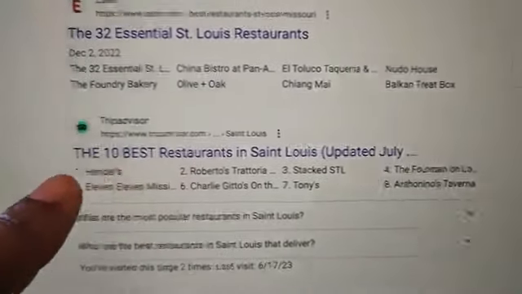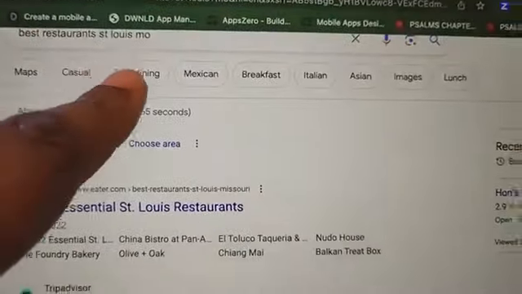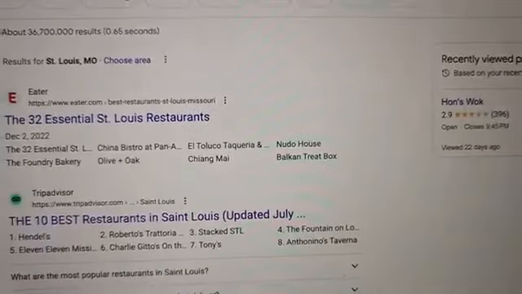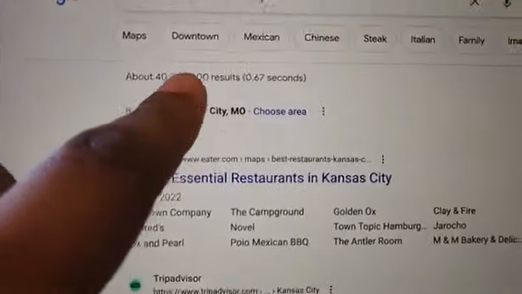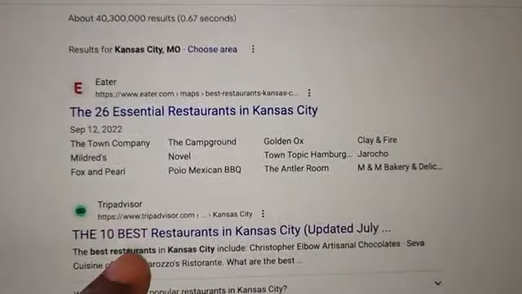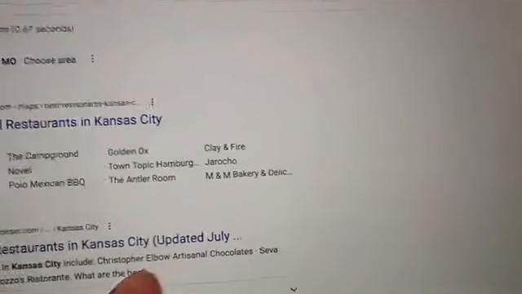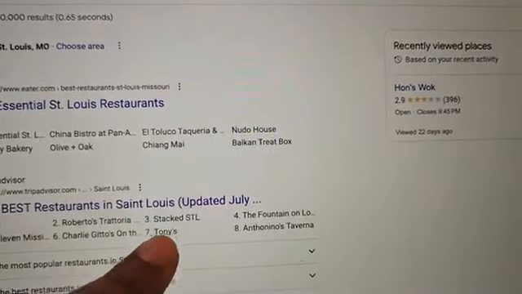This is Google. I typed in the best restaurants in St. Louis, and we have for number 2, TripAdvisor. Then over here for Kansas City, same search, we have number 2, TripAdvisor. Look at the exact same titles, even updated the same month.